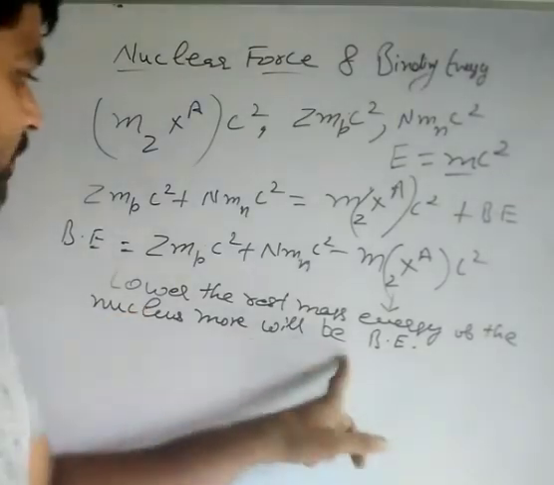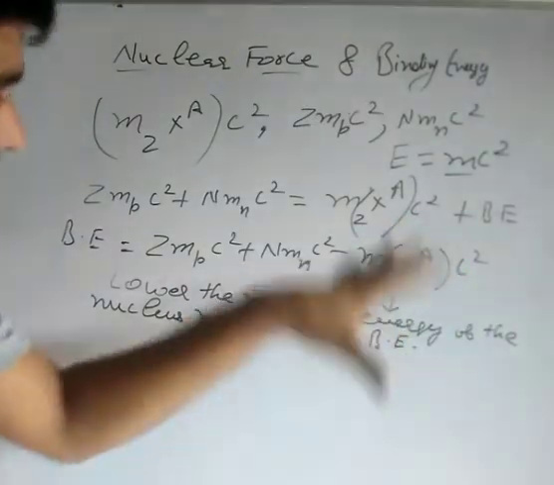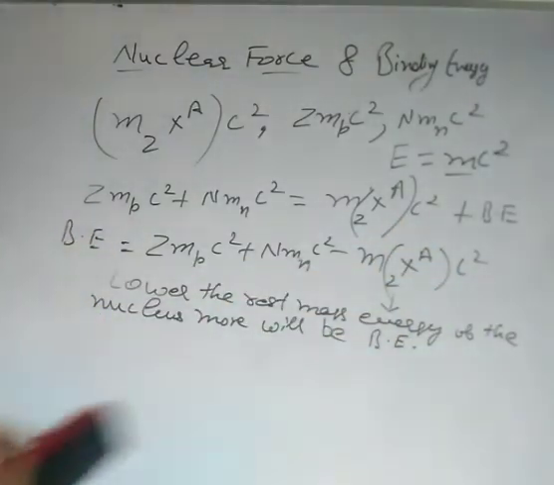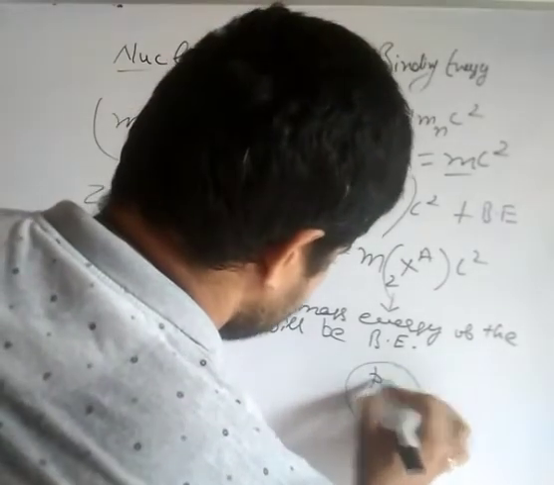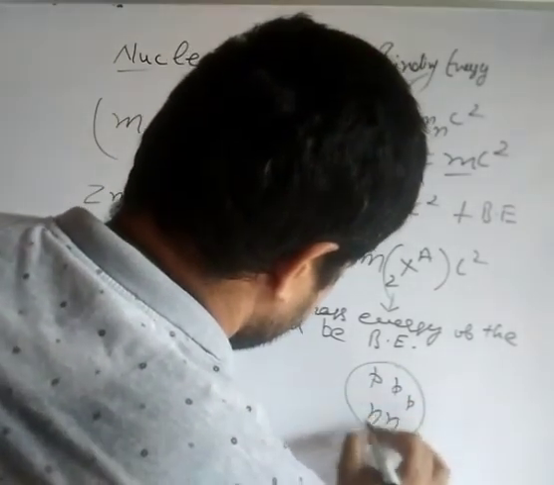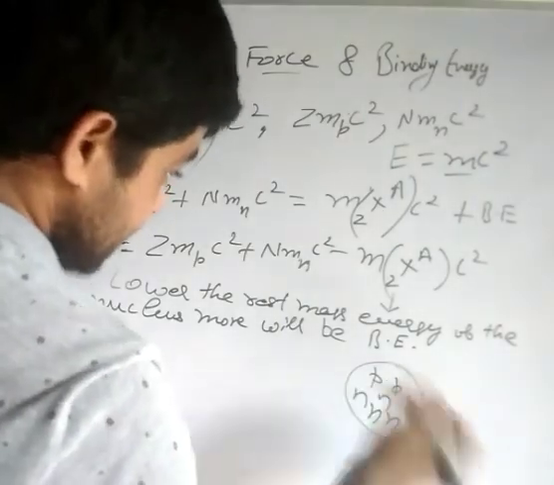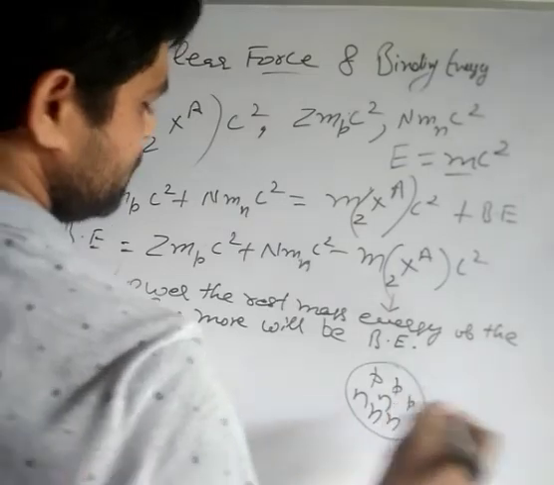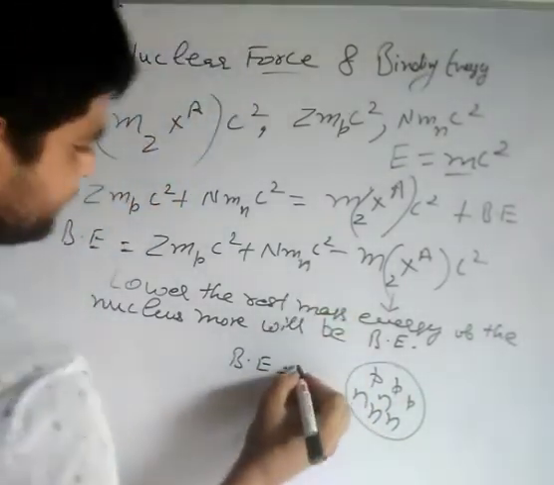Okay, so what is the physical significance of binding energy? Lower the rest mass energy, it means the more energy it lowers, the larger energy you have to provide to break it. Now I am going to show you the physical significance. Suppose this is a nucleus made up of protons and neutrons. Now suppose this nucleus has a binding energy of, let us say, 5 mega electron volt.